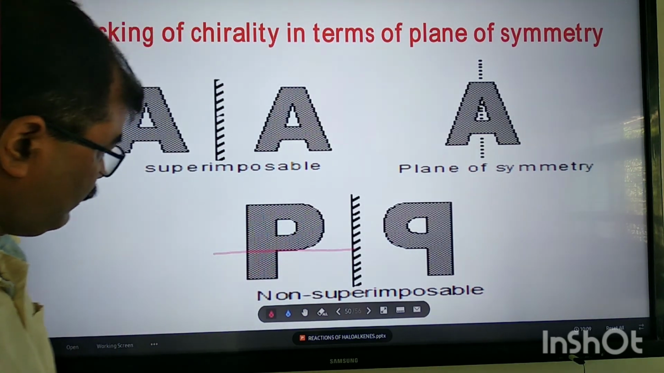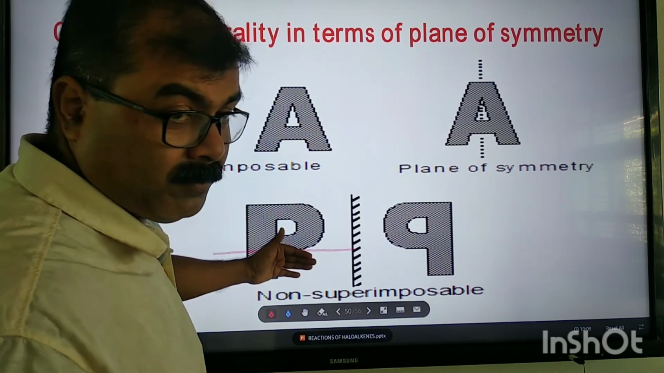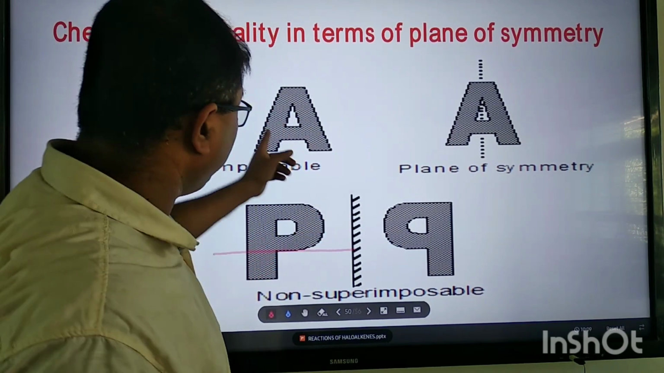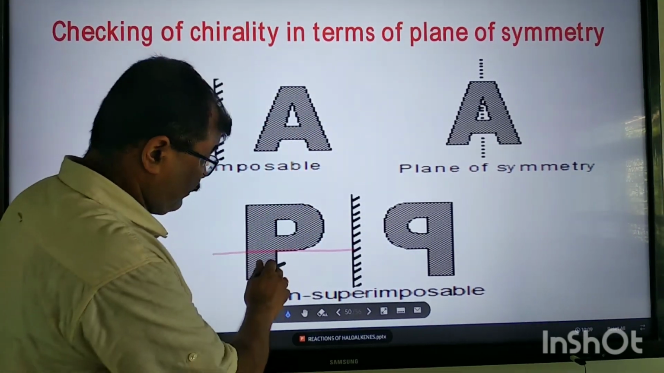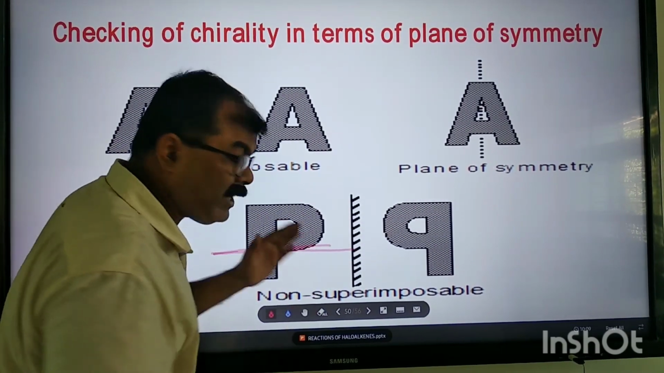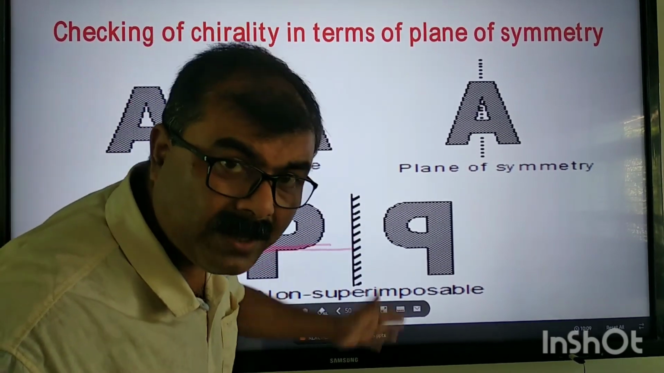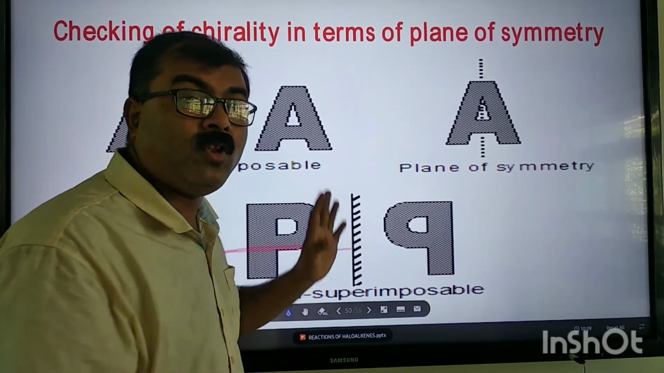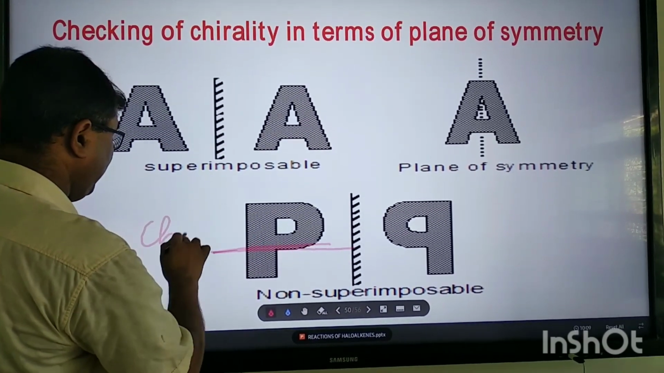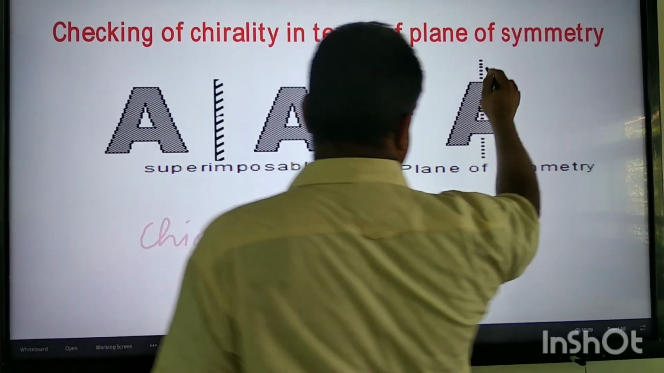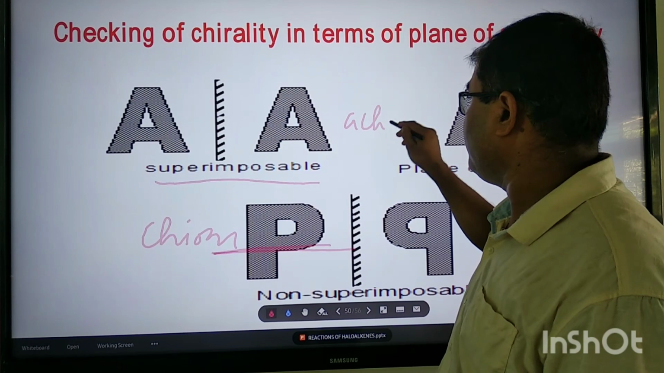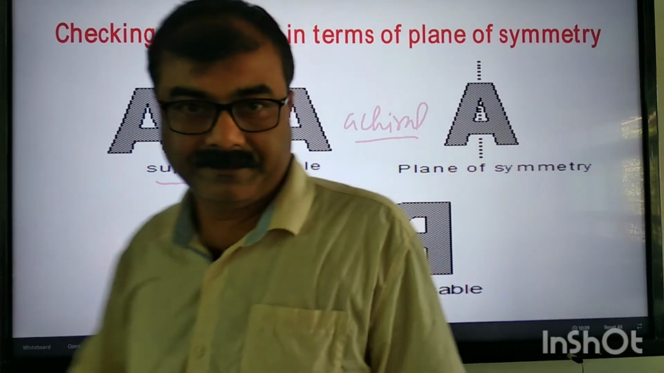Here, it is non-superimposable. Sorry, the P is a chiral object and this is an achiral object. It will be non-superimposable because it does not have a plane of symmetry. P does not have a plane of symmetry, so it will be non-superimposable and it will be chiral. And A has a plane of symmetry. It is superimposable and it will be achiral. Clear?